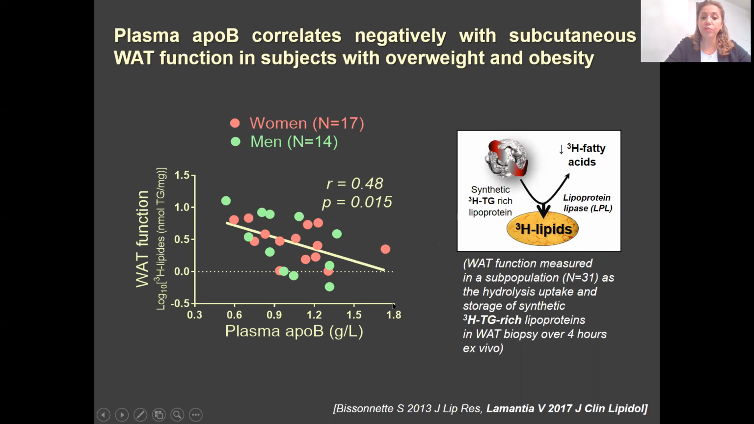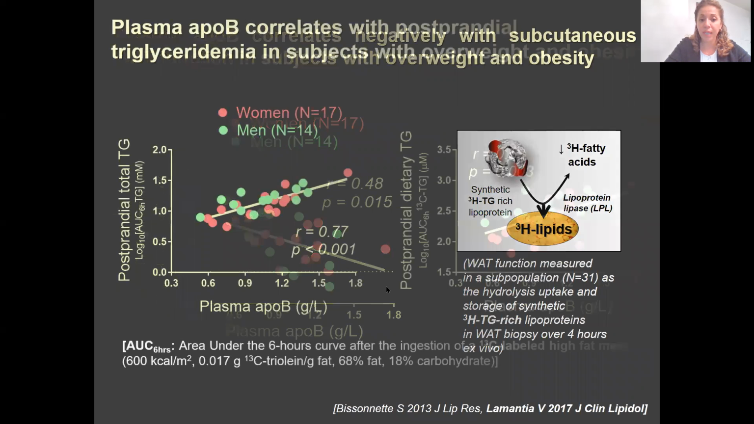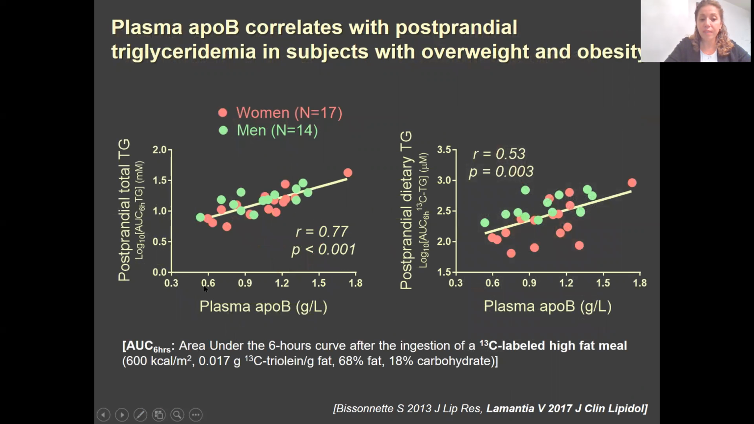If these subjects have dysfunctional adipose tissue, then they would be expected to have postprandial hyper-TG. And indeed, we gave the subjects a high-fat meal where the lipids were labeled with the stable isotope C13-triolein, and we followed their clearance in the circulation. And we see that subjects with high ApoB have delayed postprandial total triglyceride as well as delayed clearance of the triglycerides coming from the meal that were labeled.